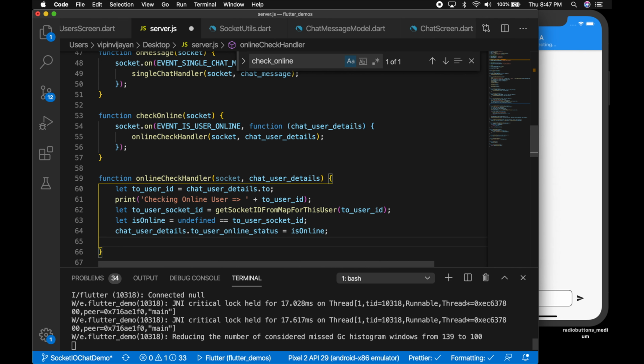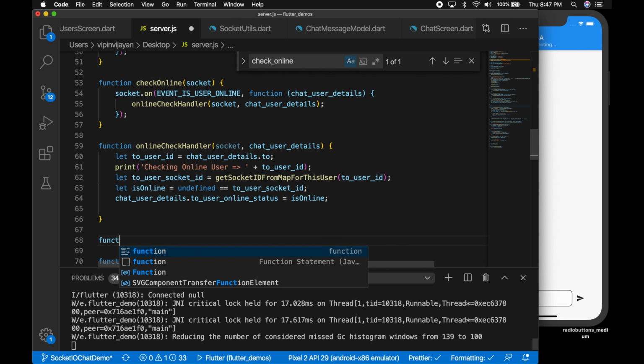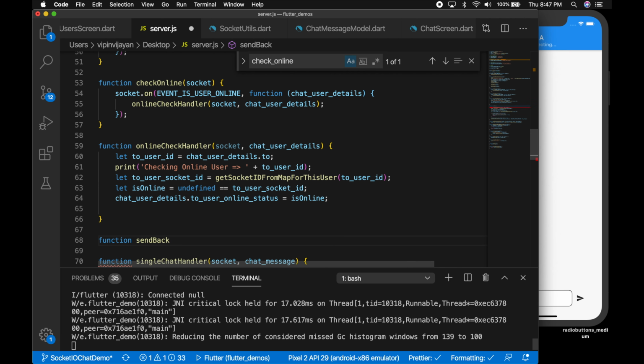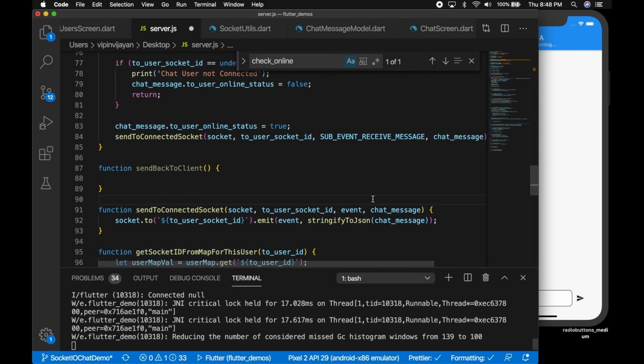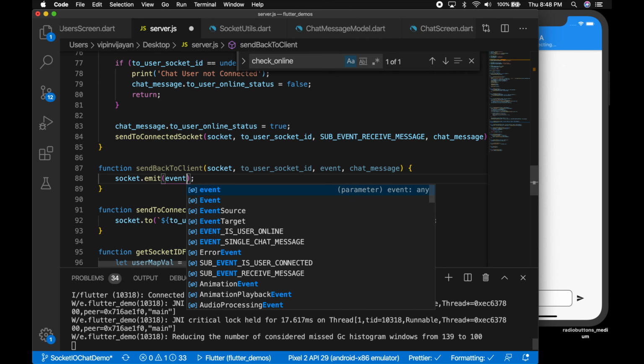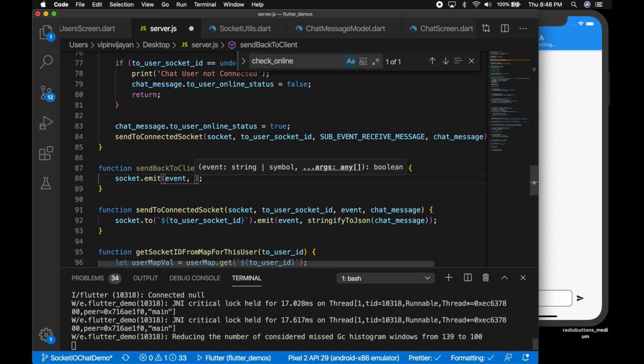Okay, and we need to send the message back to the client socket, correct? So let me write a function sendBackToClient, and call it. Let me write it there. Okay, and copy those parameters, and we need to call socket.emit with the event and the message. The message should be a JSON.